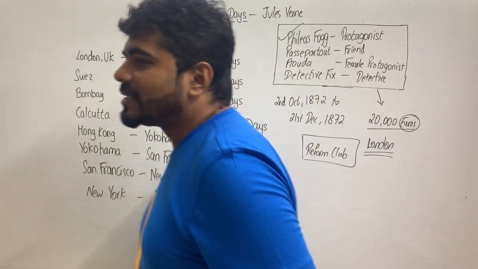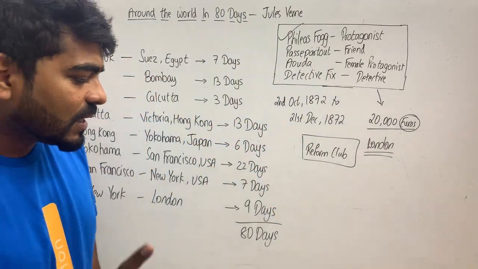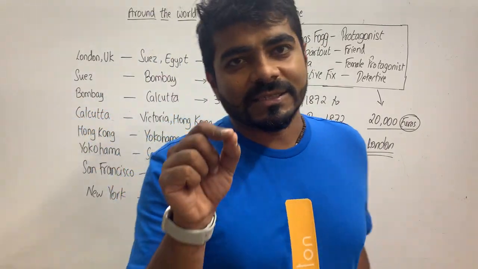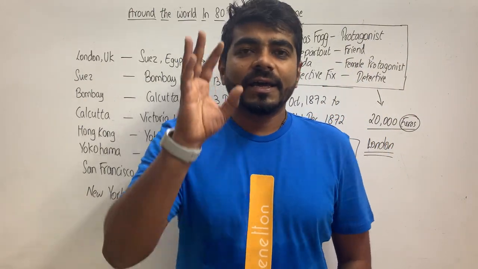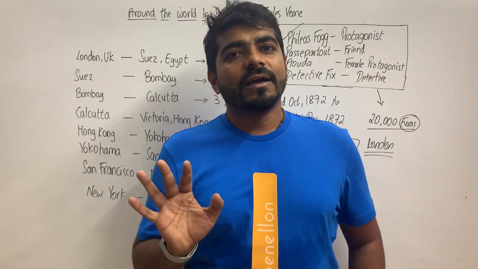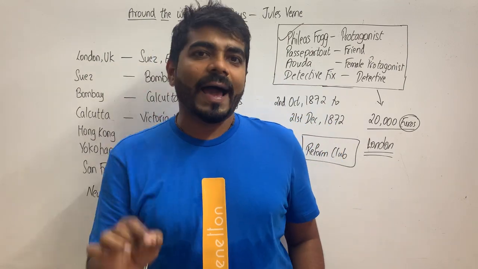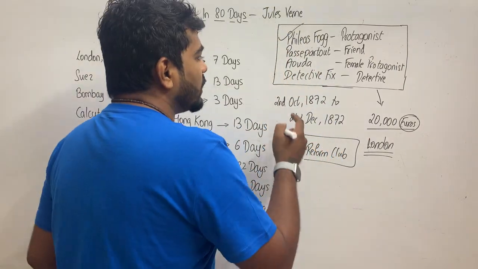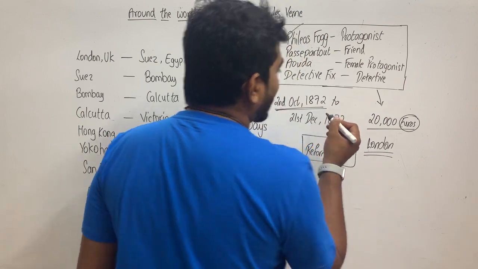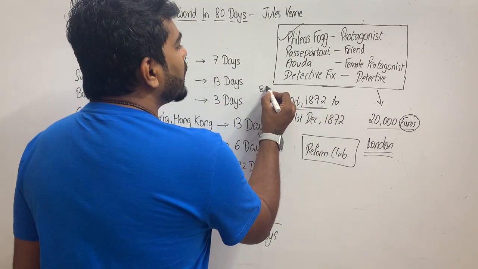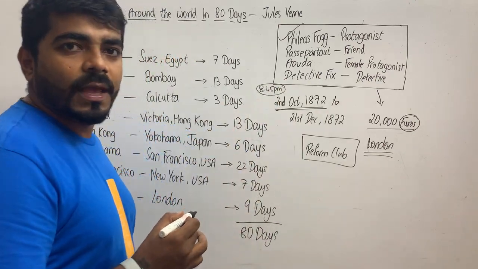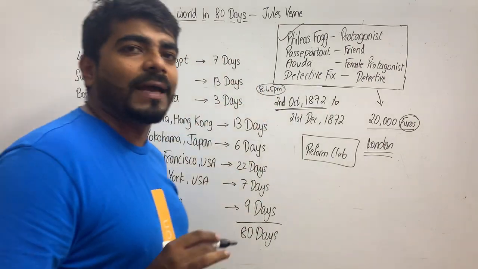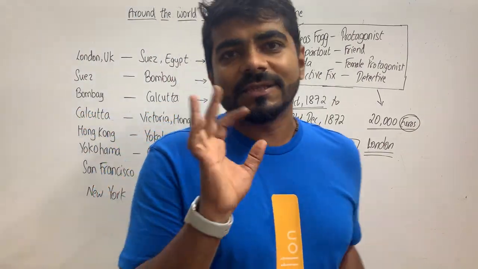This is how they spend their days. The challenge is exactly 80 days. See, 80 का 79 चलेगा, 80.5 नहीं चलेगा, 80 days 1 hour नहीं चलेगा. They will have to reach back exactly at the same time. They leave on the 2nd of October 1872 at 8:45 p.m. And they have to reach back by this time is what the challenge is about.